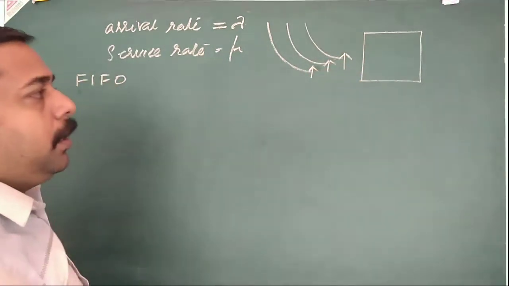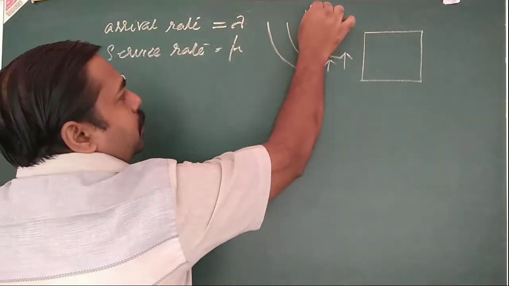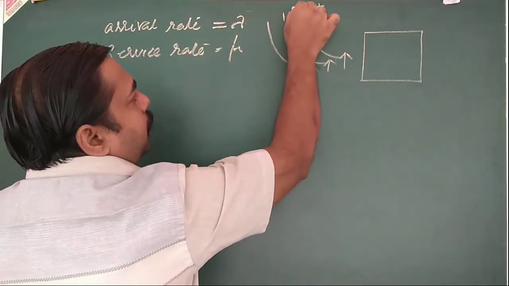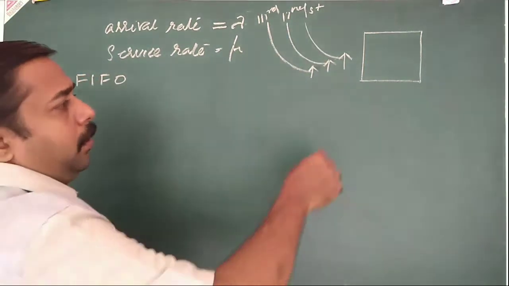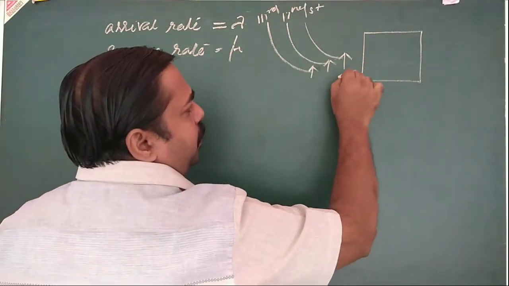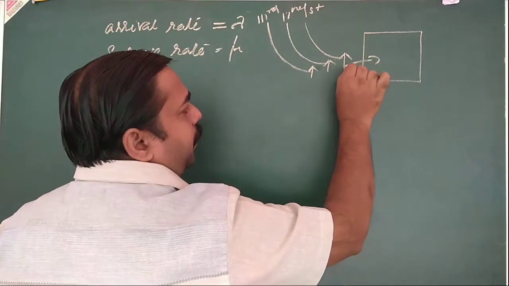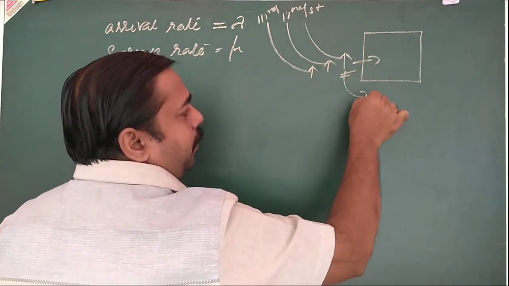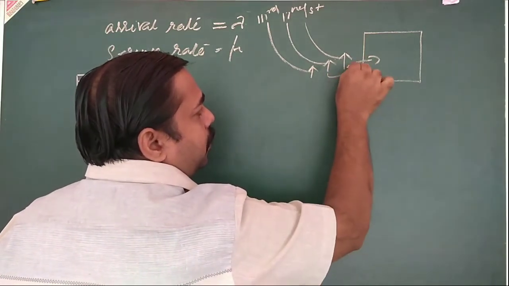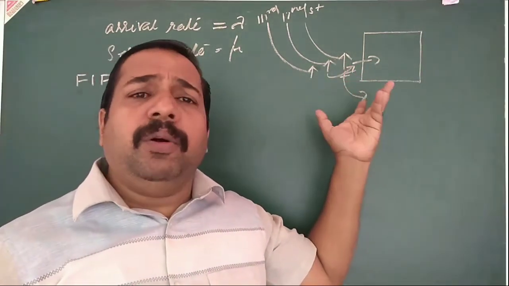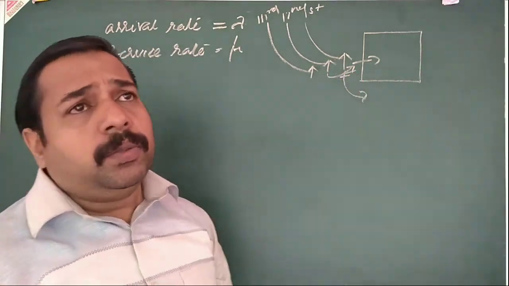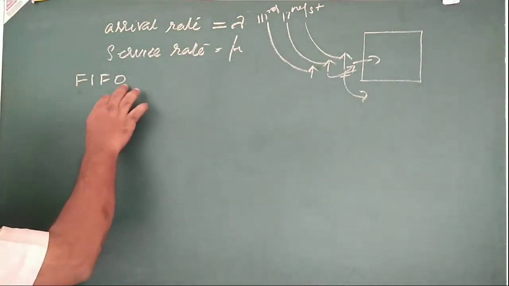This is the first one, then the second one, this is the third one. The service for first preference is this one. After getting the service, the first one will leave. Then the second one moves to the first place. So that is how we know about the queue. So this is first in, first out.